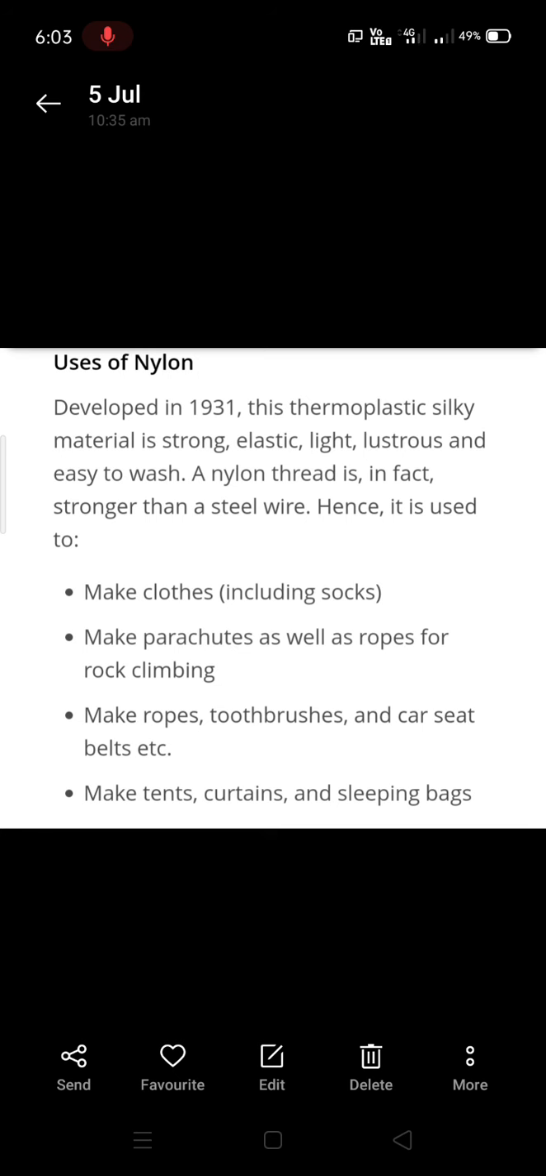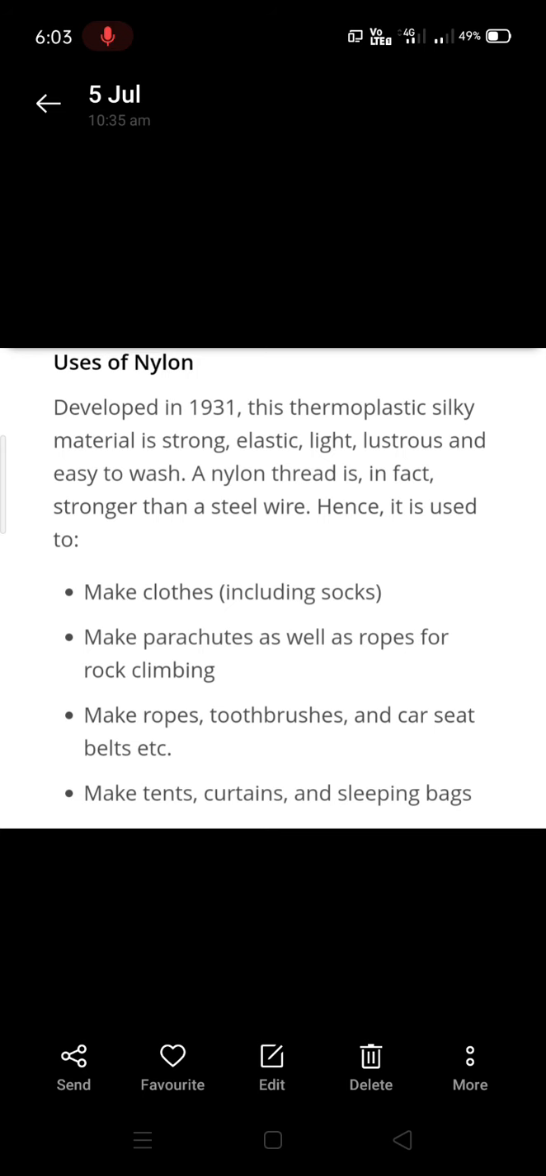And a nylon thread is actually so strong that it's stronger than a steel wire of the same thickness. Hence it's used to make clothes including socks, parachutes as well as ropes for rock climbing, for making toothbrush bristles, car seat belts, sleeping bags, tents, curtains, socks, right? All these things are made from nylon.